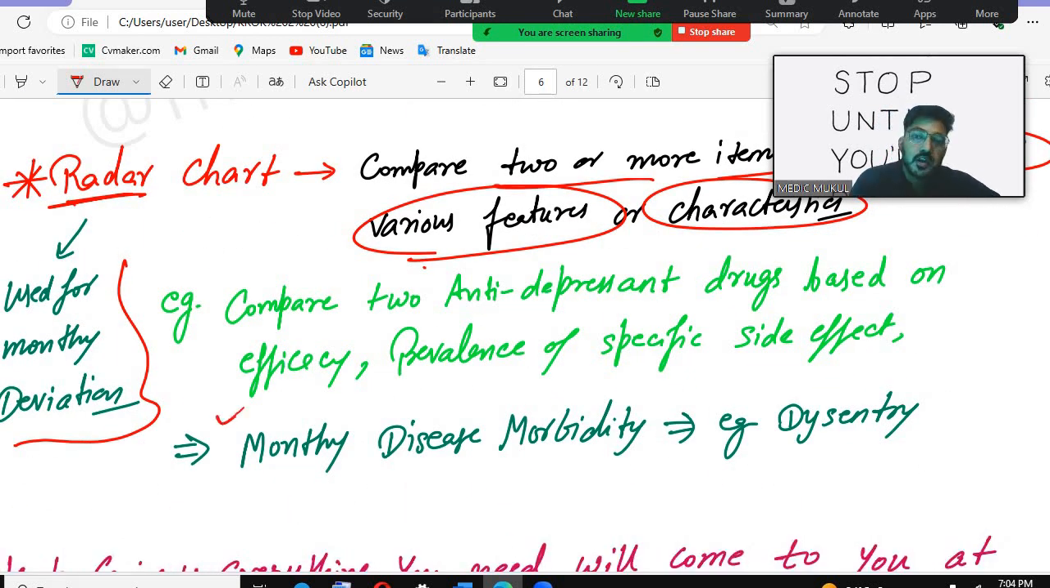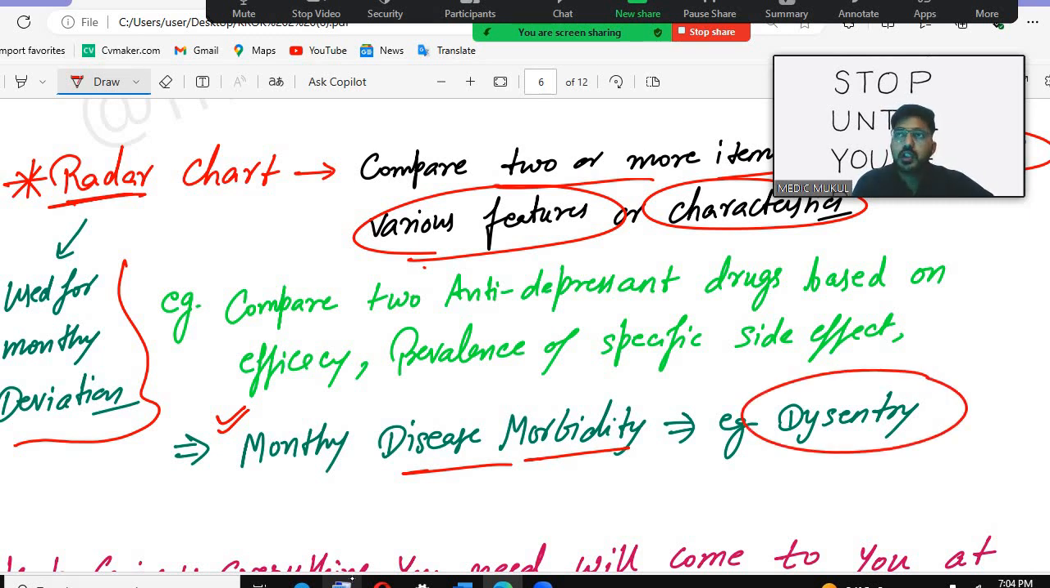For example, if you see the monthly disease morbidity for dysentery, in the question they will give you, in November we have this percent, in January we have this percent, February we have Y percent, March you have Z percent. So this type of deviation you will see with the help of the radar chart.